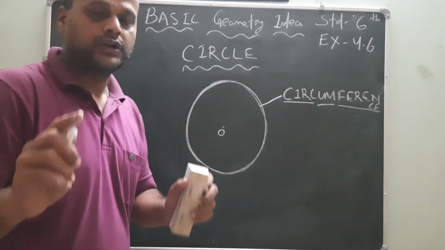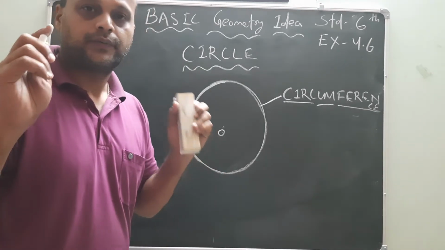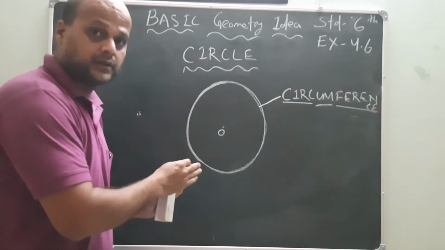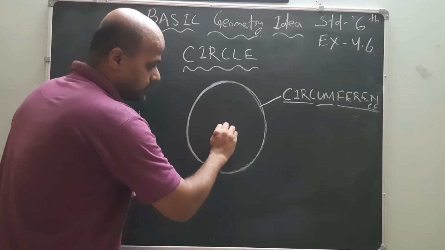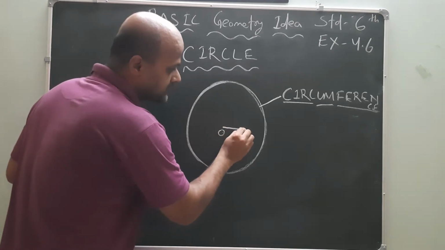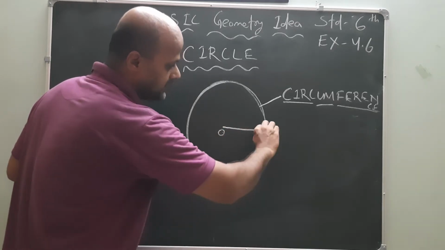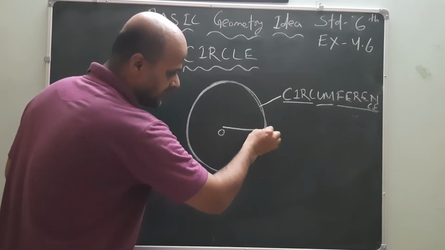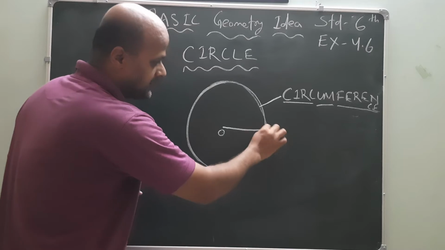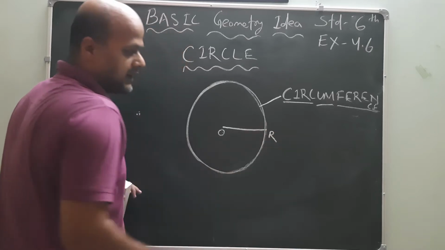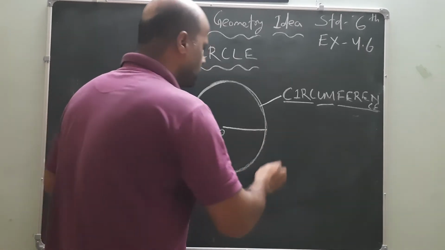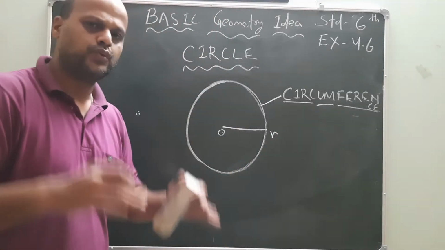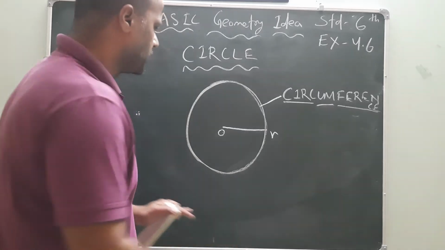Don't forget or divert yourself. Consider here, from the center point towards the circumference, if you take a point on the circumference, let that point's name be R. You can take it as capital or small, R, S, T, U, whatever alphabetical letter.